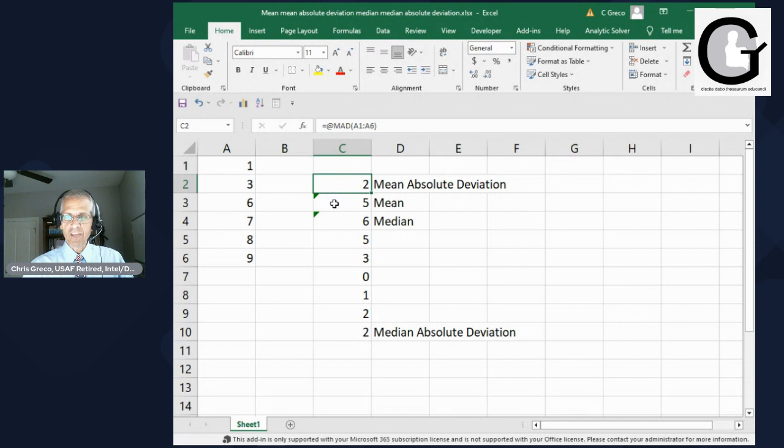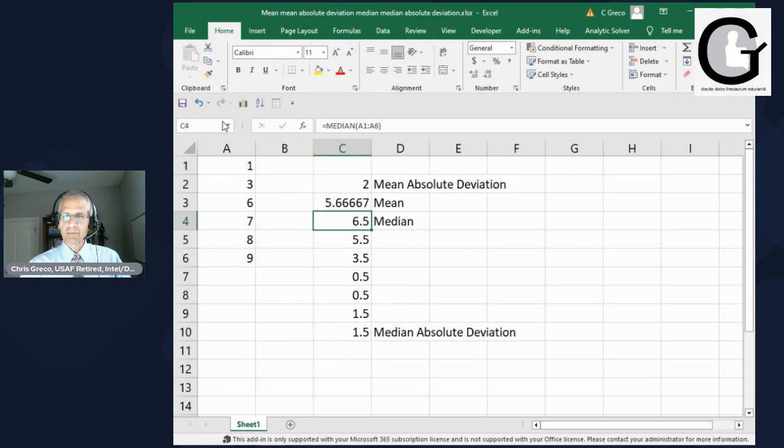Not to the mean absolute deviation. What about the mean itself? Let's see what it does with that. Well, it changes that up. What about the median? Does it do anything to the median? Yes, it does. It changes the median, and it changes the median absolute deviation. It changes the median absolute deviation from 2 to 1.5.